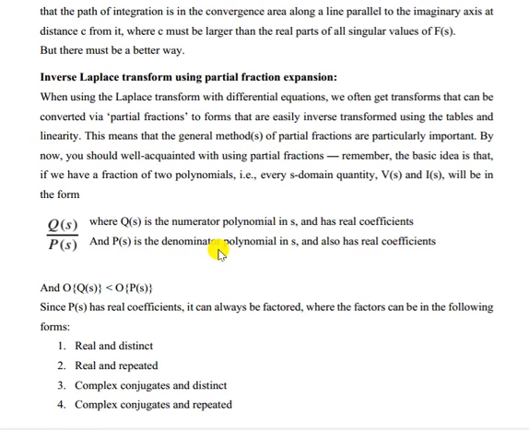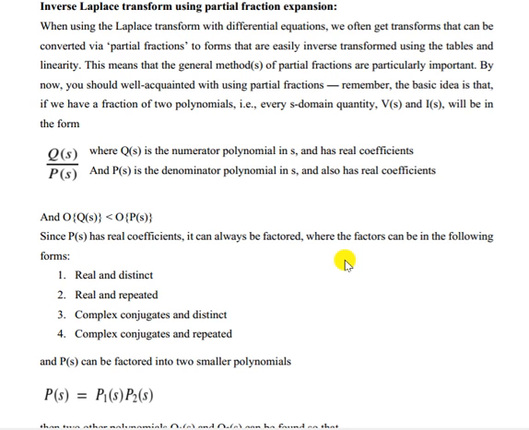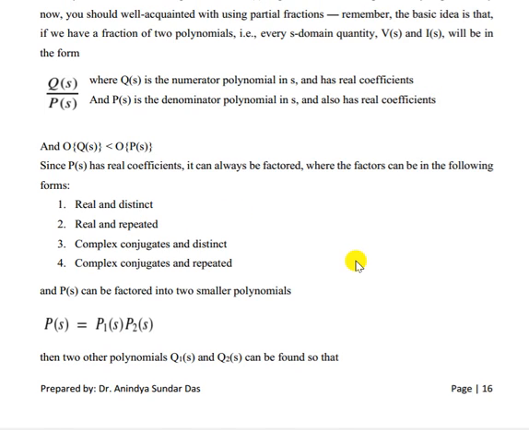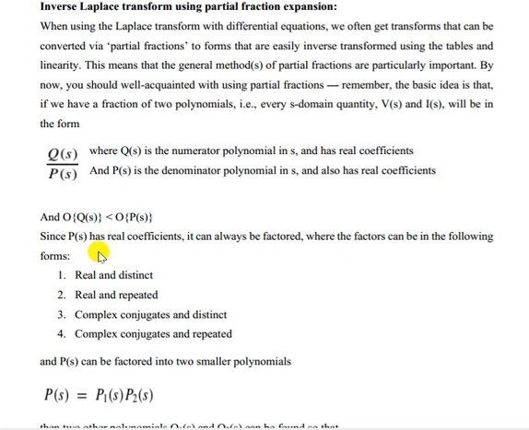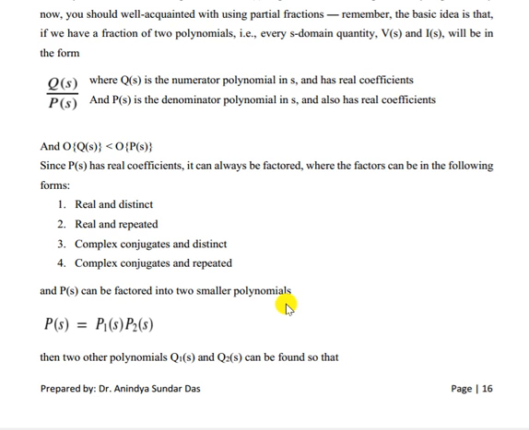P(s), the denominator, is also a polynomial in s and also has real coefficients. Now the order of Q(s) and P(s) can be different. Since P(s) has real coefficients, it cannot always be factored. The factors can be real and distinct, real and repeated, complex conjugate and distinct, or complex conjugate and repeated.